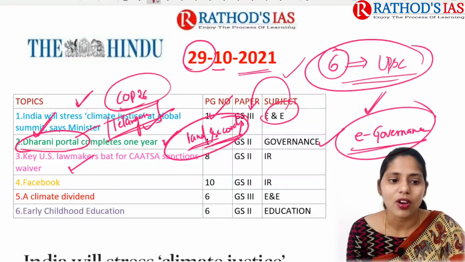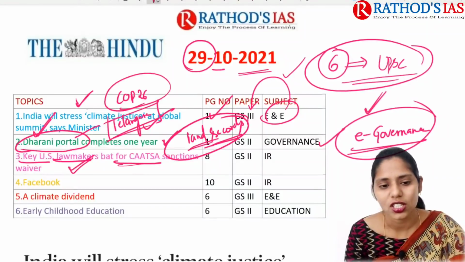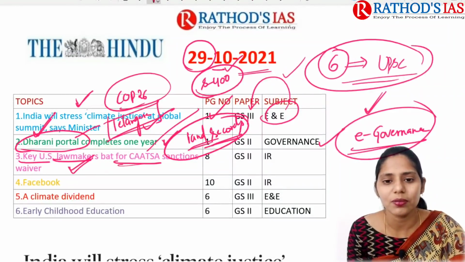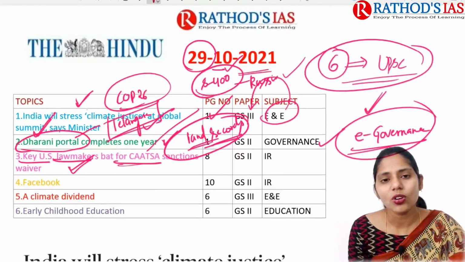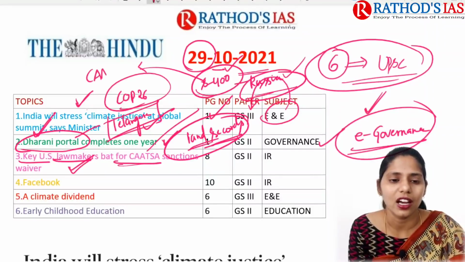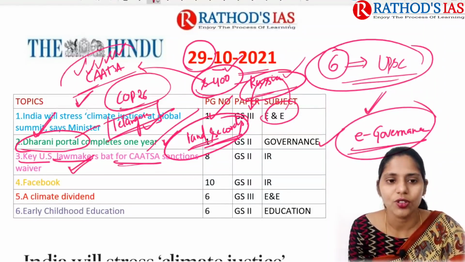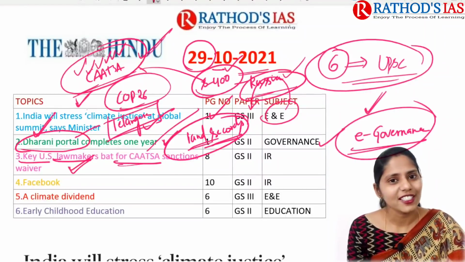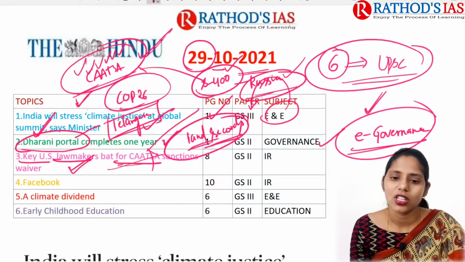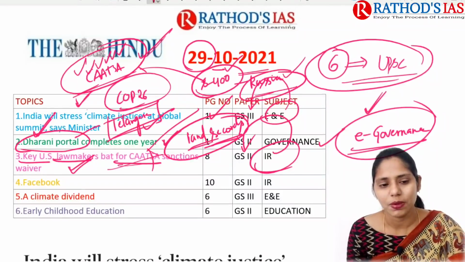And next topic is about key US lawmakers batting for this CAATSA sanctions. So what happened now? We are going to get the S-400 missile system from Russia. So whenever we get these missiles from Russia, India may attract sanctions under this CAATSA. CAATSA is the Countering America's Adversaries Through Sanctions Act of the USA. Already we discussed this topic a number of times, and now let us try to see what this article is talking about. This will be important from our international relations, which mainly comes under our GS paper 2.